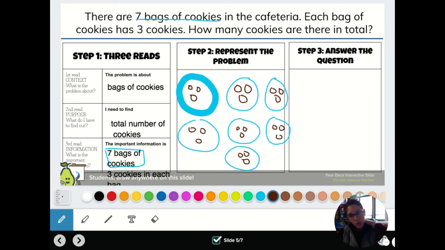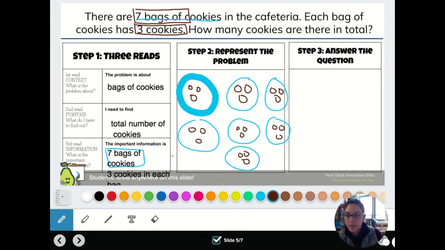problem with an equation. So when I look at my picture, I see that I drew equal groups. And thinking back to when your teacher was teaching you earlier today, equal groups means that I'm going to have to either multiply or divide. So here I knew the number of groups. I had 7 bags, that's my number of groups, and my 3 cookies, that's how many are in each of the bags.